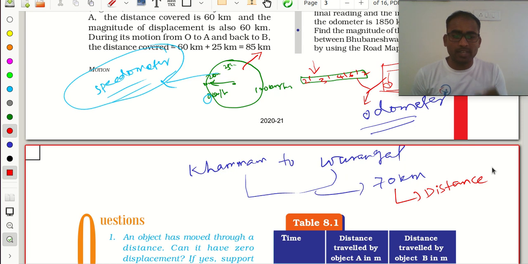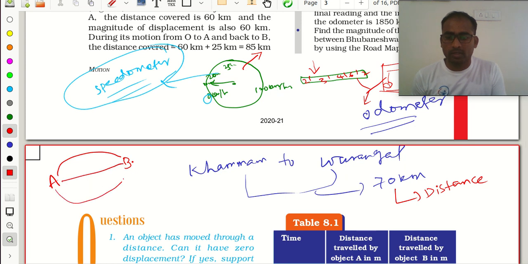Displacement is nothing but the shortest path. See, I am going from A to B. I can go this way, this way, this way, and this way also. So if I go from A to B, this path is 35 kilometers, here it is 25 kilometers, it is 20 kilometers, it is 25 kilometers. Now if I go from A to B in this path, my distance is 35 kilometers here.